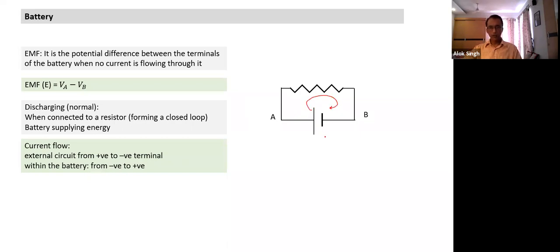But within the battery, how is the current flowing? Within the battery, the current flows from the negative terminal to the positive terminal. So this is the normal connection. The battery is the source, and within the battery, the charge flow is from negative terminal to positive terminal. We'll come to another connection which is called the charging state. The charging state becomes reverse. We have briefly discussed what the charging state is earlier, and we'll discuss it in a little more detail today.